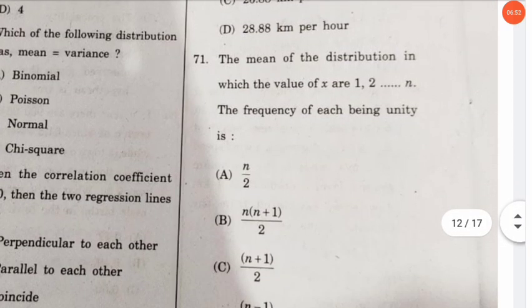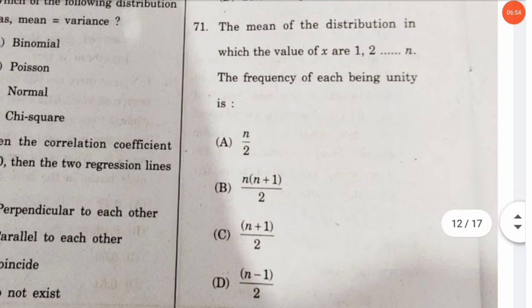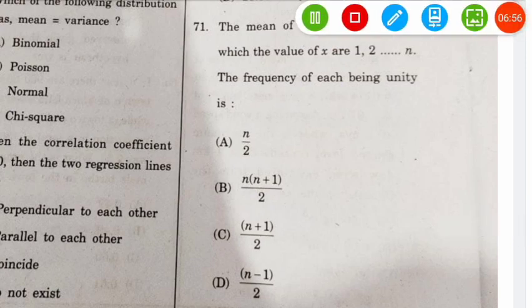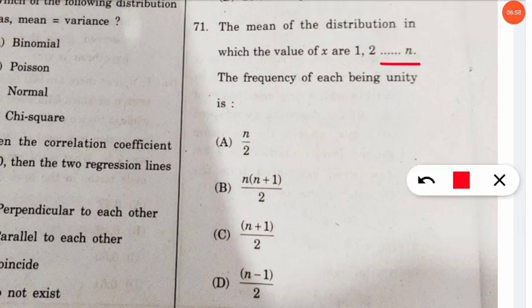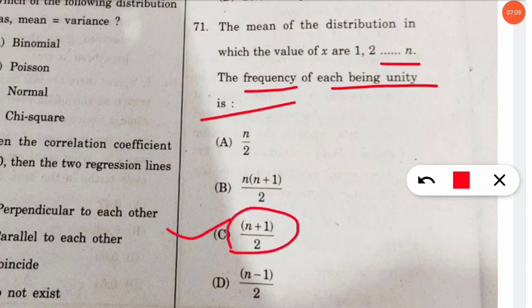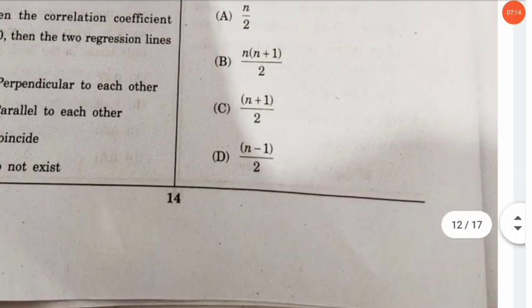The next question is the mean of the distribution in which the values of x are given as 1 to n. So the question is asking the frequency of each being unity will be what? And here the correct option will be option number C, that is (n plus 1) by 2 should be the frequency of each being unity. Let's move to the 72nd question.